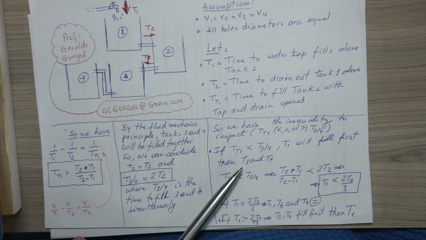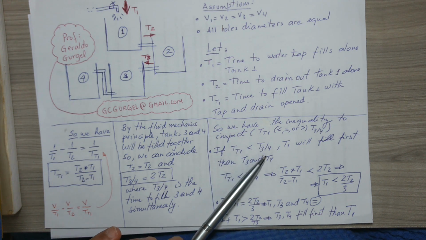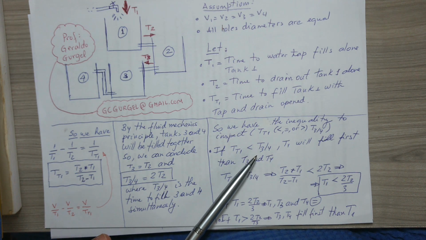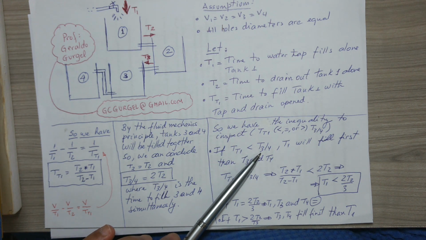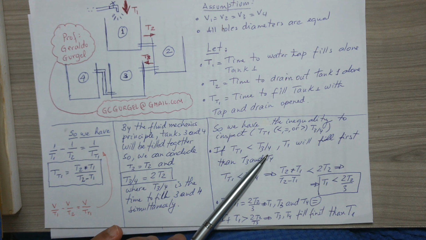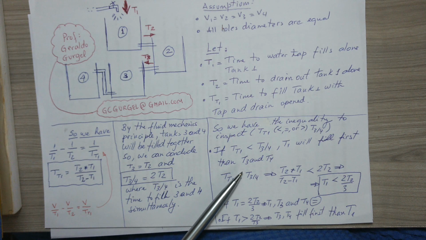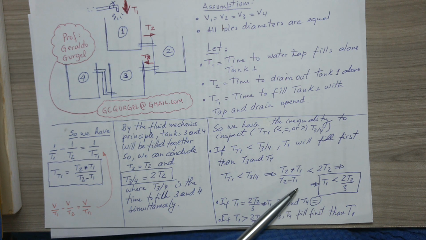Okay? I have to inspect the relation between T1 and twice T2 over 3. The first hypothesis is T1 being smaller than twice T2 over 3. In this case, tank 1 will fill up faster and will be the first tank to fill completely of the 4 tanks. So we have this relation, and we can see that T1 is smaller than twice T2 over 3.